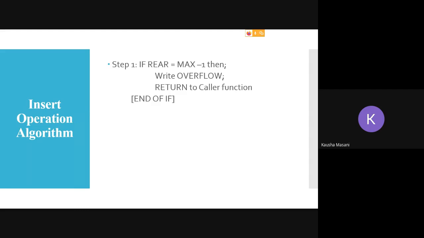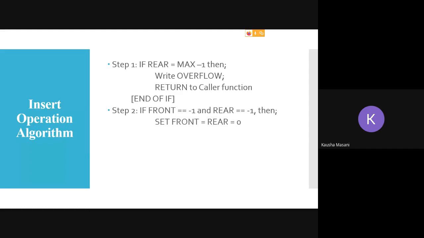For the element to be our very first element in the queue, how can we check that? Front + 1, we will give if the condition is satisfied. Not front + 1. We are in NQ, so we are not going to deal with front unless it is the first element. If your front is equal to -1 and rear is equal to -1, then you can say that the element which you want to add is going to be your first element, and you are going to increment both of them to 0.